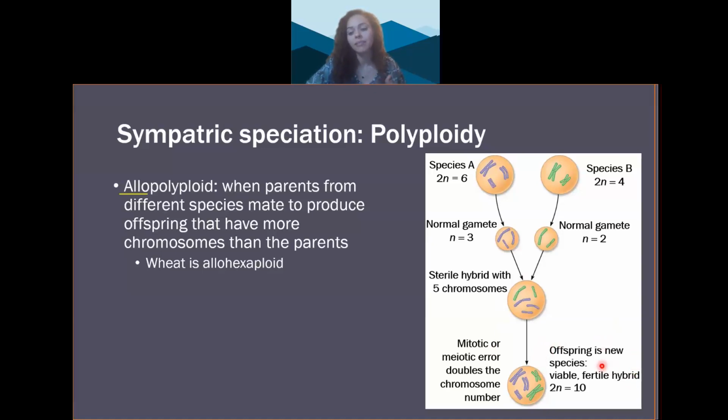Allopolyploids can still have the same ploidy as the parent, but they still don't have the same number of chromosomes as the parents. So for example, after this mutation, this hybrid offspring is now diploid with a total chromosome count of 10. So it has the same ploidy as the parents because both parents were diploid. They had two sets of chromosomes, but the total chromosome number is different.